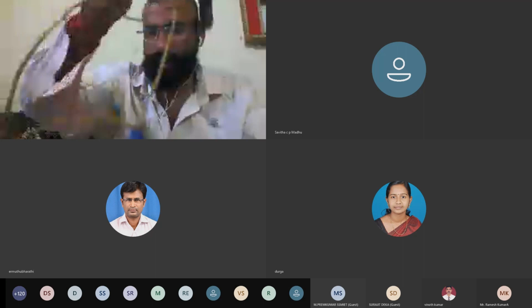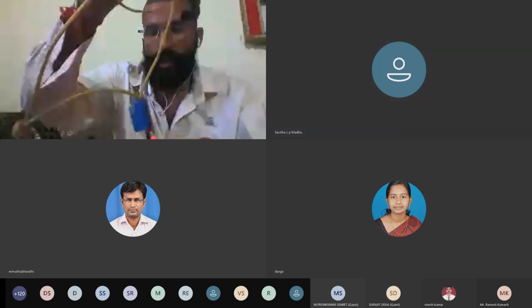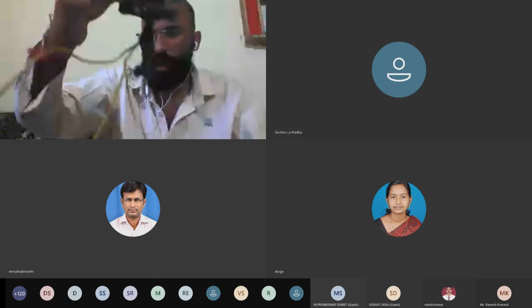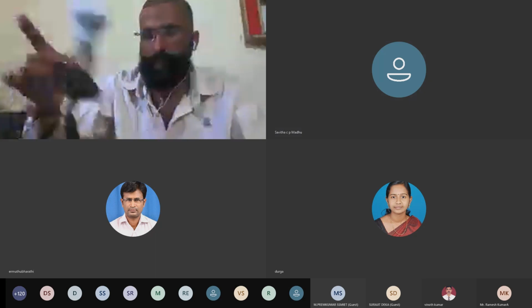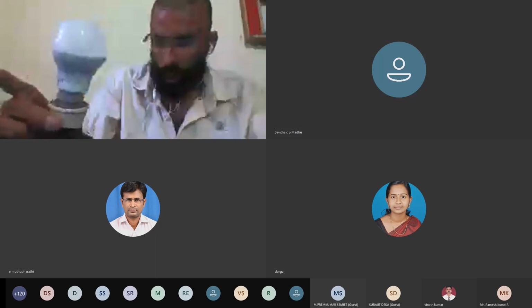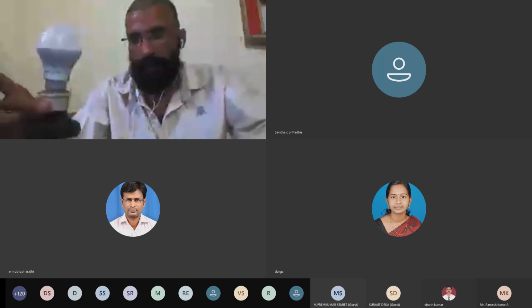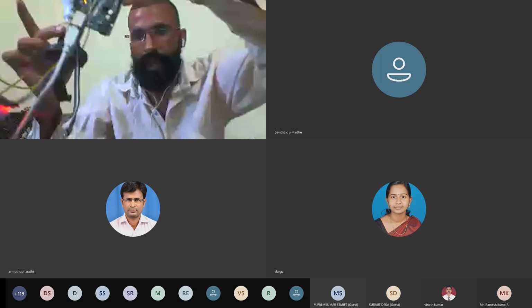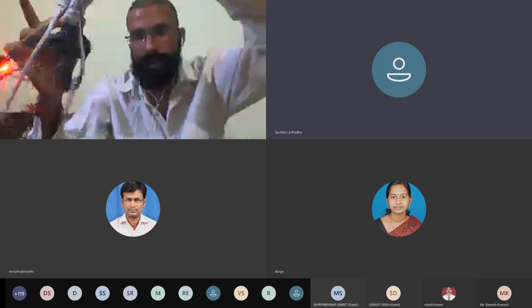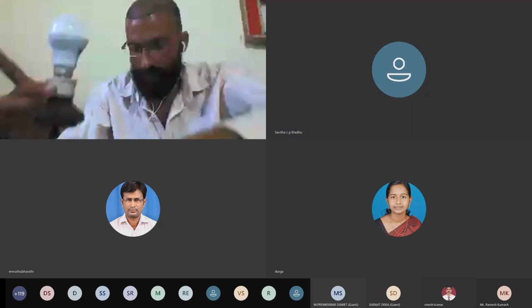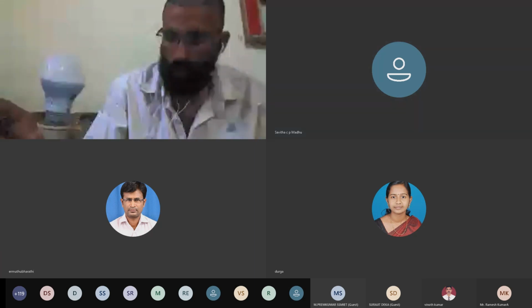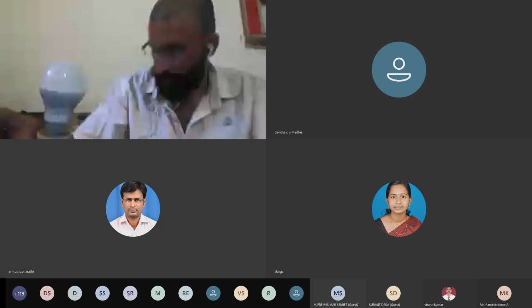This one is the relay module that I have connected, and after that I have connected one wire of my bulb directly with my AC load. Now one Bluetooth is also connected with my hardware. This one is my Arduino Uno, and I have connected this Bluetooth module that is hanging over here, that is SC05.